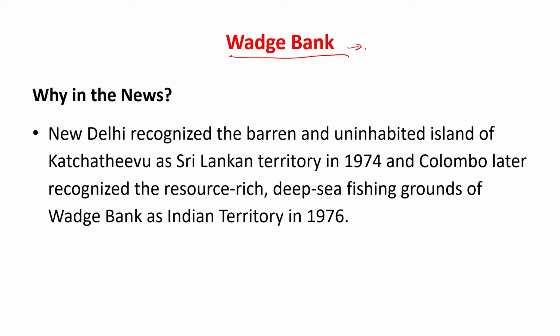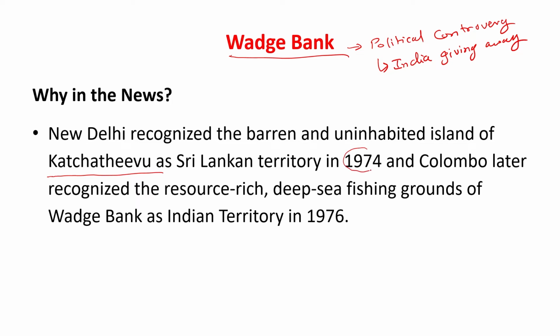What has happened is a political controversy has erupted with respect to India giving away the territory of Kachchatheevu to Sri Lanka in the year 1974. It was basically a barren and uninhabited island.